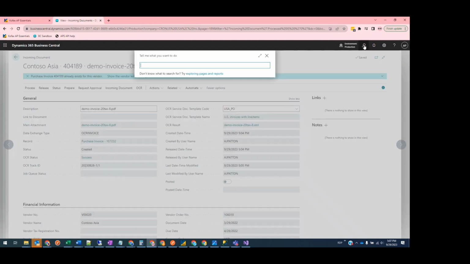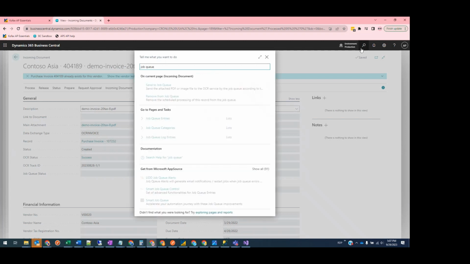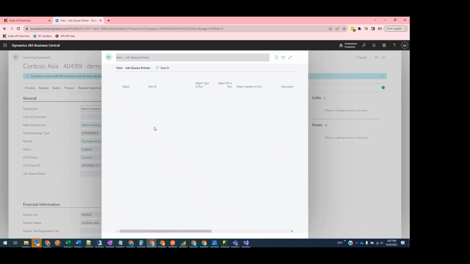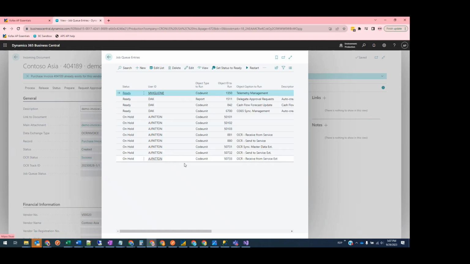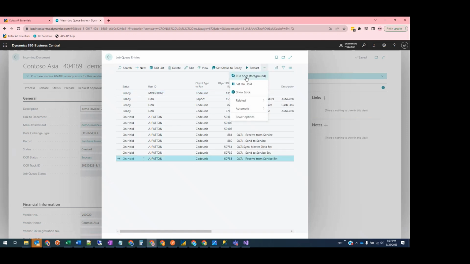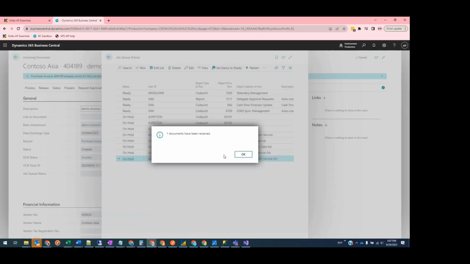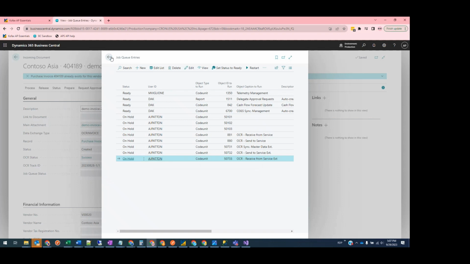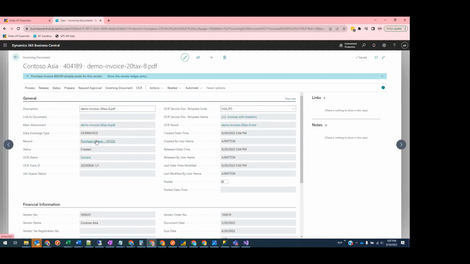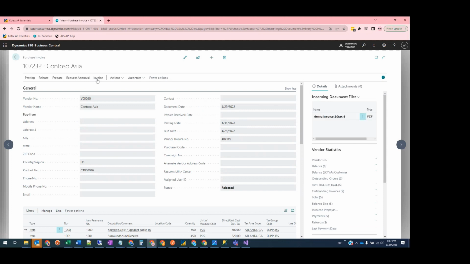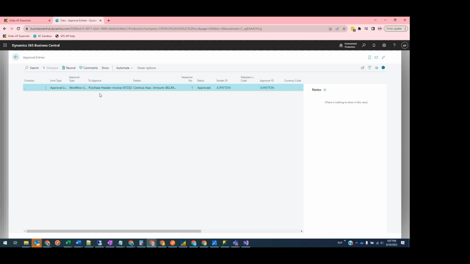And once again, just for purposes of the demonstration, I will pull up the job queue and on an ad hoc basis, run the receive from service job again. And if we pull open that purchase invoice again, we'll be able to see under the invoice approvals menu that there's now one line that shows the approval step, status, any details.